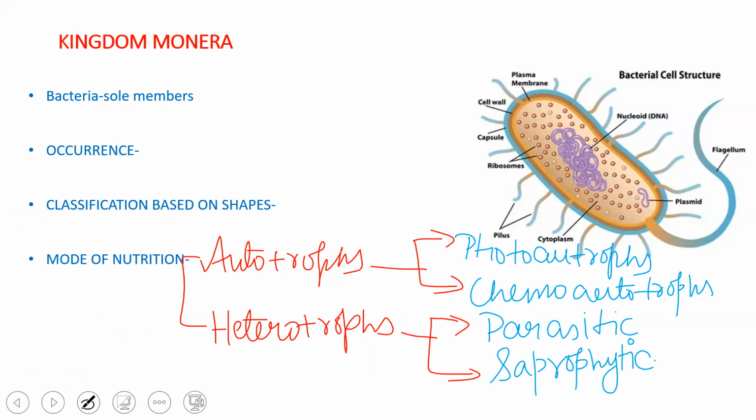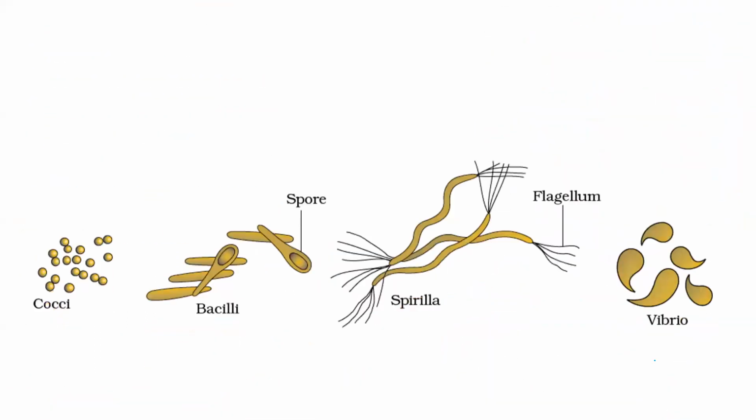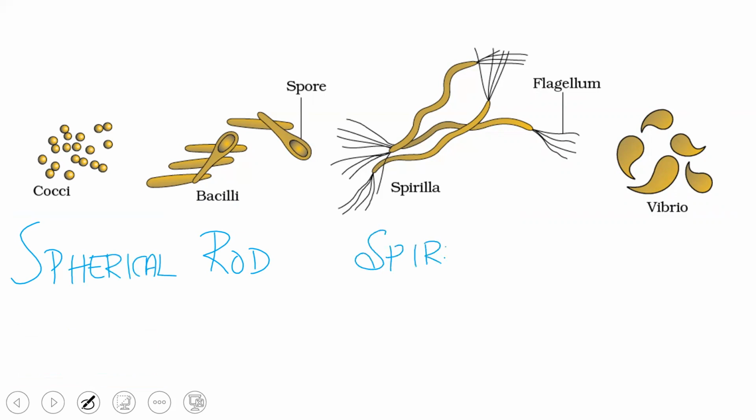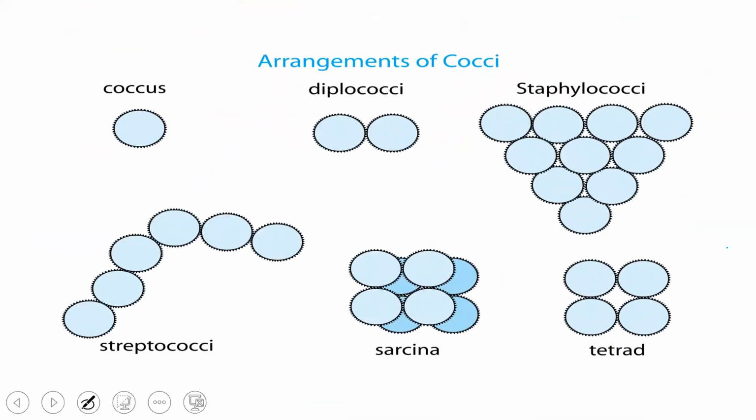Now, just look into the shapes of bacteria. So you can see the spiral shaped, rod shaped, spherical shaped, and comma shaped. Generally, the spherical shape do not have flagella.